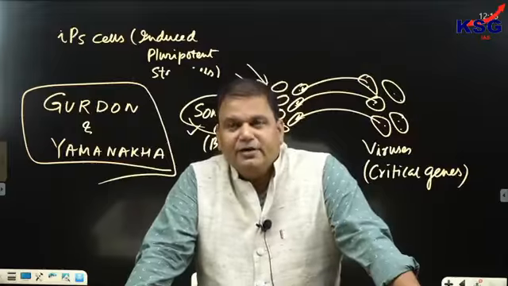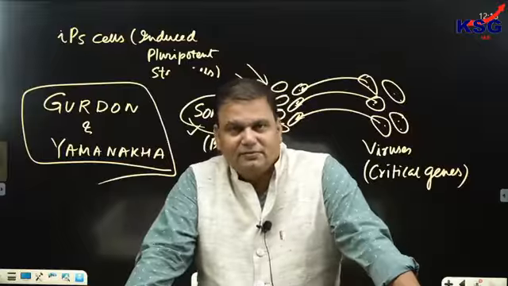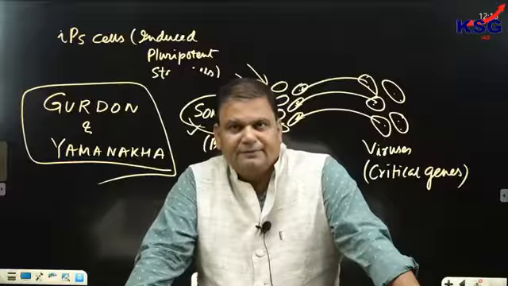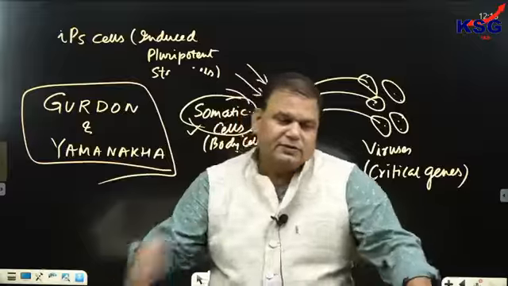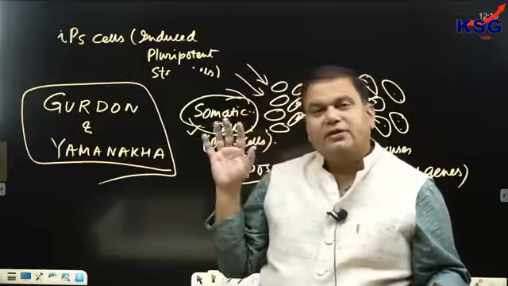So they can be used for stem cell therapy. Fine. Now these are called as what?